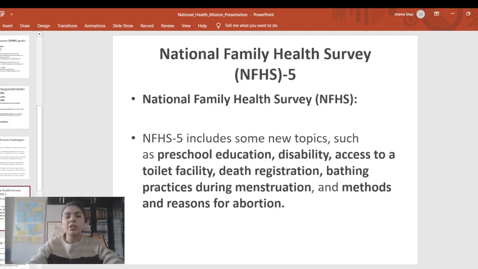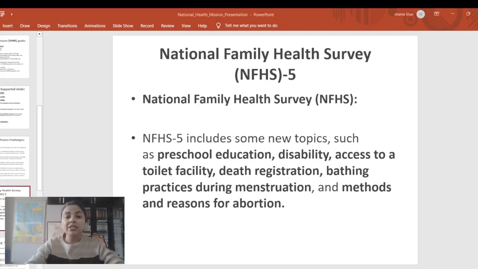Now the next theme we are covering here is the National Family Health Survey. This National Family Health Survey is a large scale multi-round survey conducted in a representative sample of households throughout India.